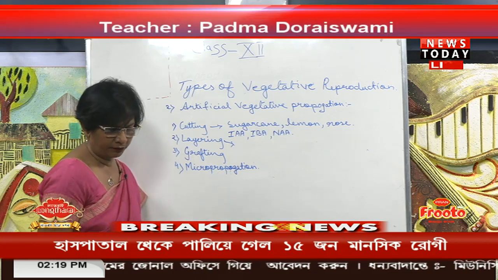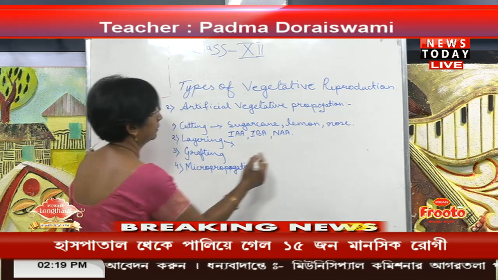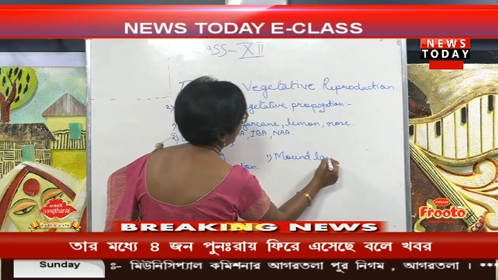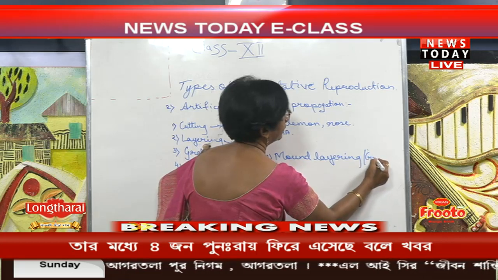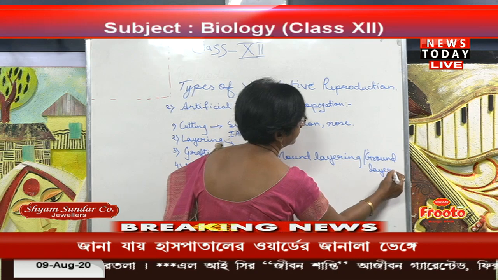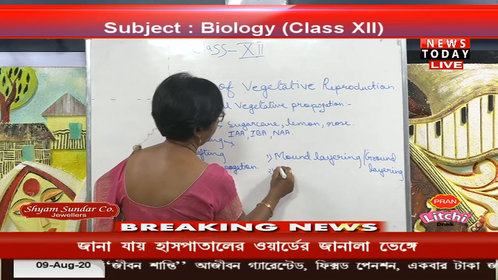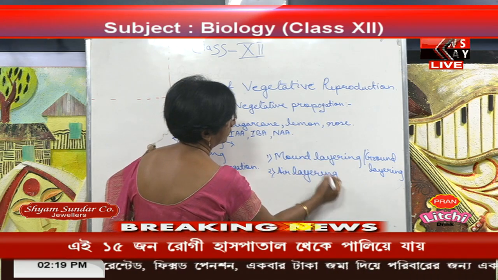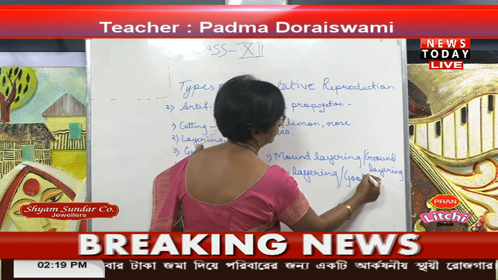So layering is of two types. One is mound layering, or we can say ground layering. The second one is air layering, or we can say gutti.